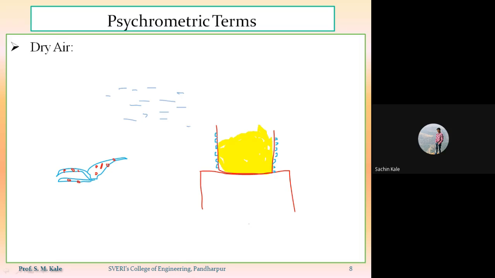Have you observed a formation of fog in the summer season or in the rainy season? Or does fog form only in the winter season? So whatever these three examples I have told you, what is the basic reason behind this? Can anyone tell me?